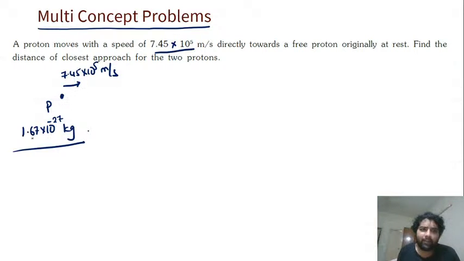तो speed कितना है, velocity इतना है, तो free proton originally at rest, directly at a free proton which is originally at rest. Find the distance of closest approach between the two protons. Wow, this must question है, ठीक है? I always tell you, whenever we tackle these kind of questions, the best way to approach it is through variables, right? इसका मास m ले लो, चार्ज q ले लो, इसका मास m ले लो, चार्ज q ले लो.